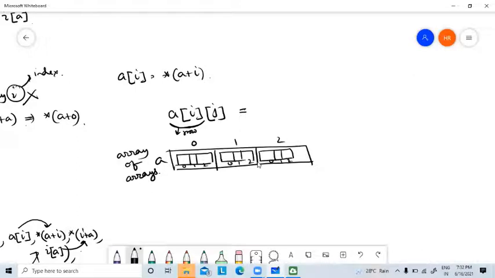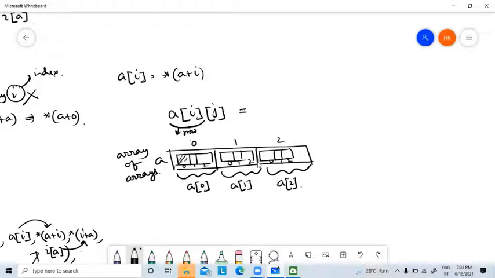So this one is A of 0, this one is A of 1, this one is A of 2. So this A of I is representing the different rows, and then each row itself is one element.